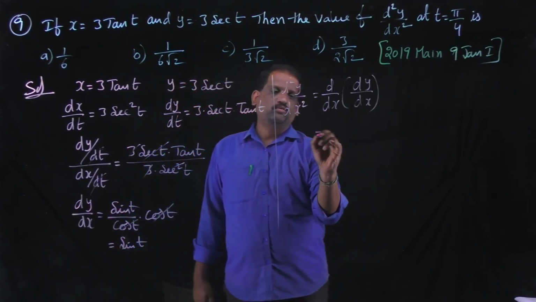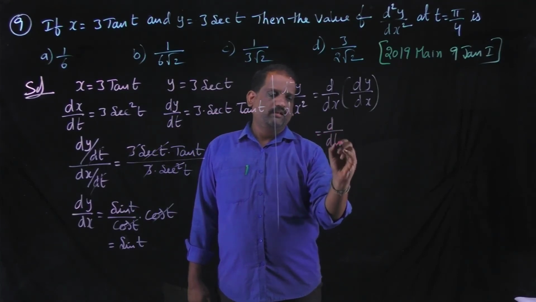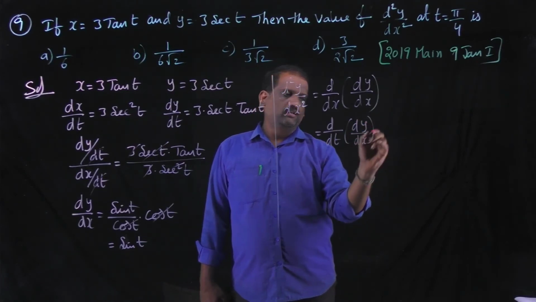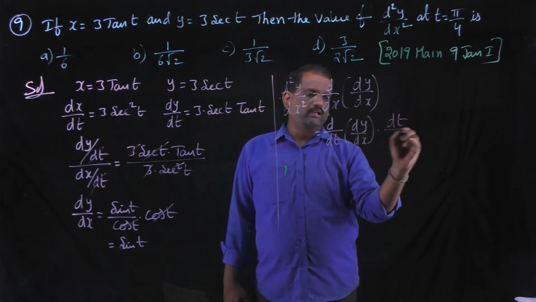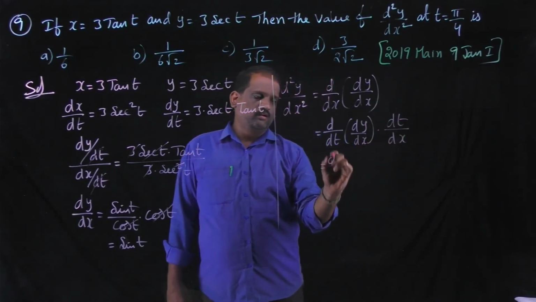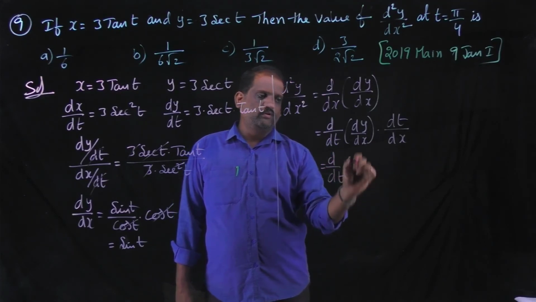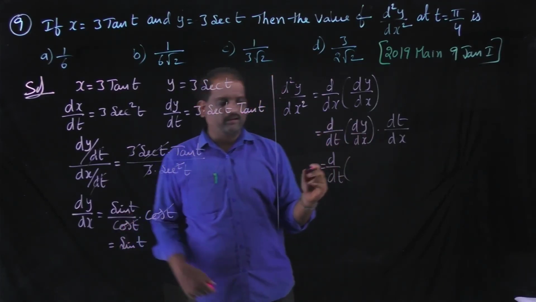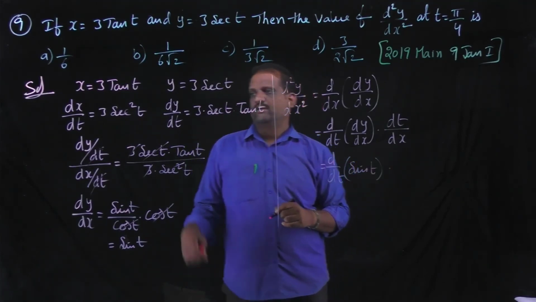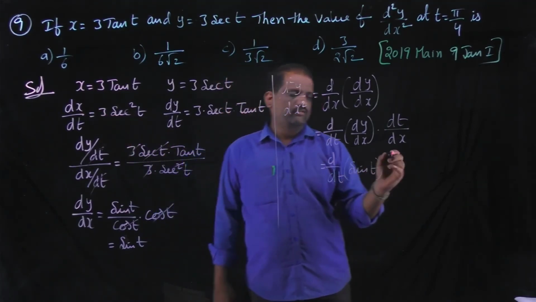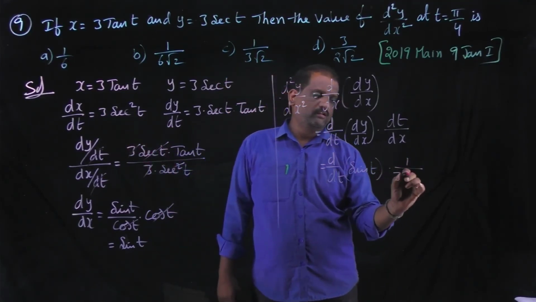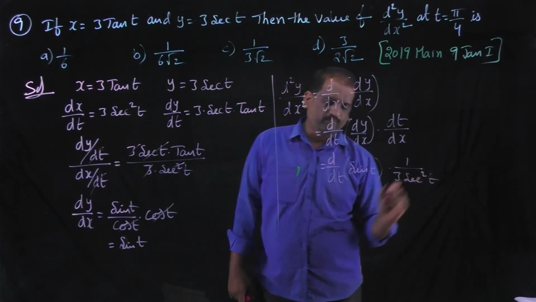So we are taking it as d by dt of dy by dx into dt by dx. d by dt of the value of dy by dx, which is sin t, into the value of dt by dx, so 1 by 3 secant square t.